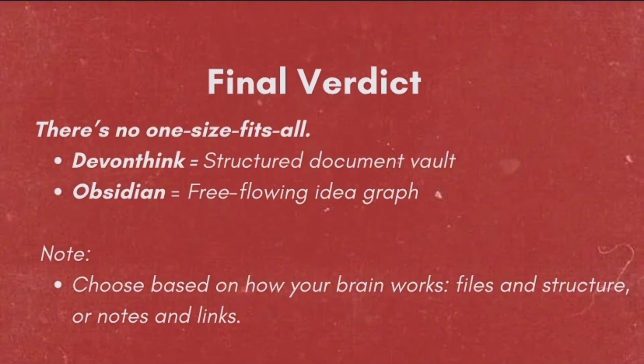Now for the final verdict: there is no one size that fits all. Devonthink is a structured document vault, while Obsidian is a free-flowing idea graph. So you can choose based on how your brain works: files and structure, or notes and links.